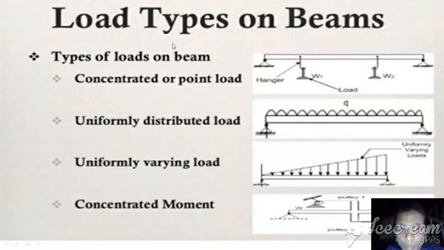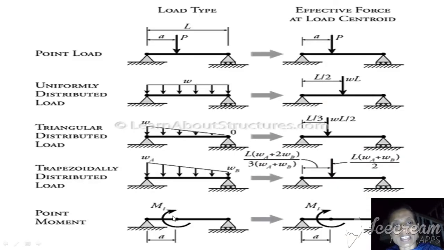It may be either a point load or the load may be uniformly distributed. Uniformly distributed means a load continuously exists throughout the body. Already you are familiar with the structures in engineering mechanics problems. Later, the uniformly varying load. That means when the load is applied, the magnitude of the load changes continuously and uniformly. Later, the concentrated moment. Concentrated means the force acting at a single place.